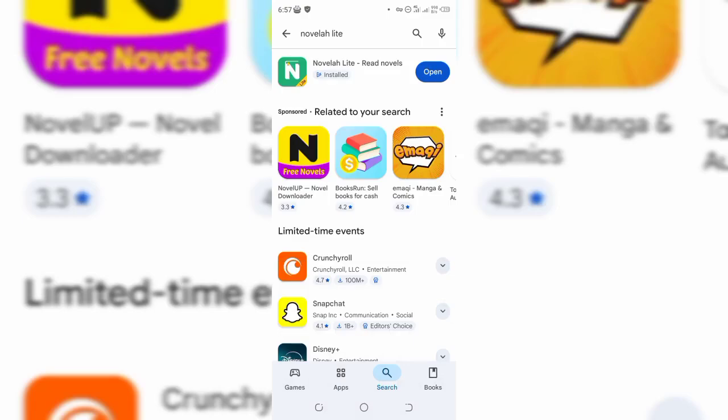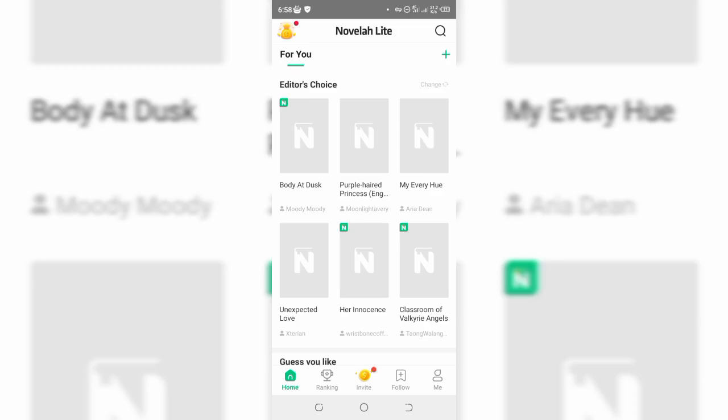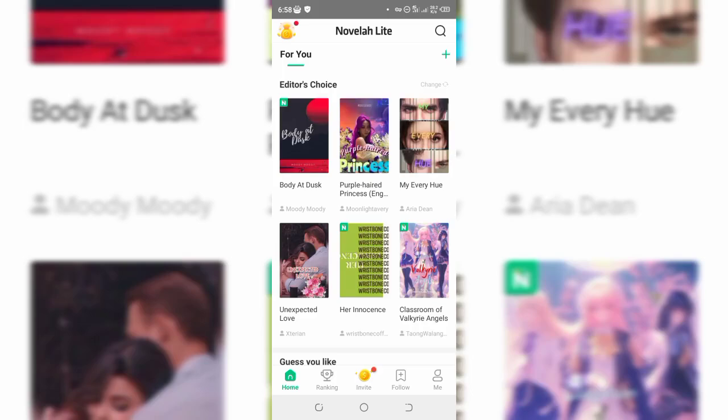As you can see right here, you want to click on the app and install it. So guys, I have installed this. So you want to click on open to actually get started. So guys, this is the app that we are making use of. On this app you can simply earn money by reading books, by reading novels right here, and it is totally free.